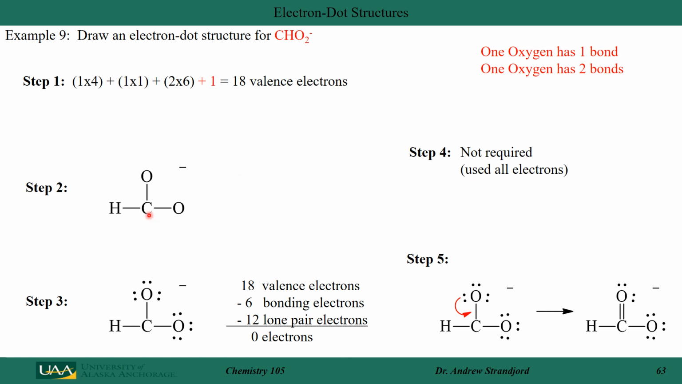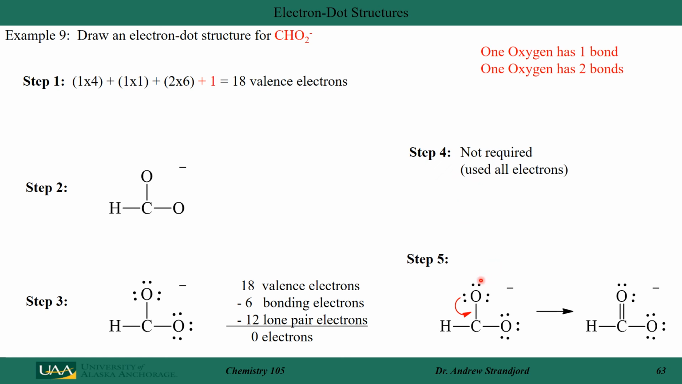I organize my atoms around the central, least electronegative carbon atom, so I have 2 bonds to oxygen and 1 bond to hydrogen, for 6 bonding electrons. I'm going to use the remaining electrons to put them around oxygen to fulfill its octet. So I use 12 electrons around oxygen. I have 0 electrons left, so I do not require any electrons around the central atom.